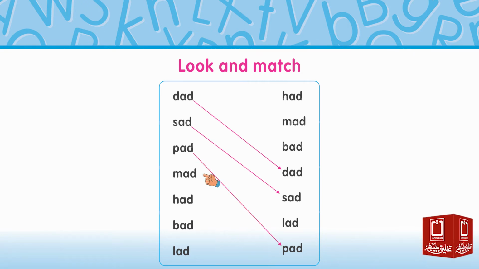Here is word mad. Now we search word mad in the second row. Had, mad. Yes, this is mad. So we match both words mad.